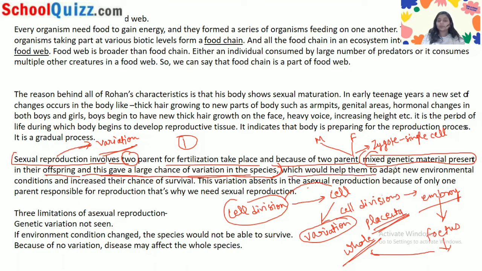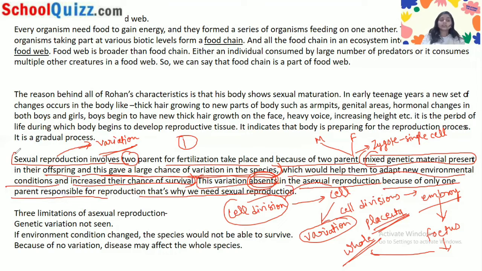Which would help them to adapt to new environmental conditions and increase their chance of survival. What I have described is written here: variation helps them to adapt to new environmental changes or conditions and increase their chance of survival. This variation is absent in asexual reproduction because only one parent is responsible for reproduction. That's why we need sexual reproduction.